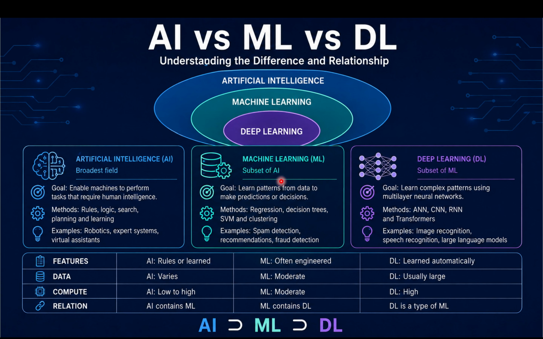Machine learning, first of all, is a subset of artificial intelligence. It allows computers to learn patterns from data instead of receiving every decision rule explicitly from a programmer. So basically, the programmer need not write the full program. It will learn from the patterns available in the data that you have uploaded.